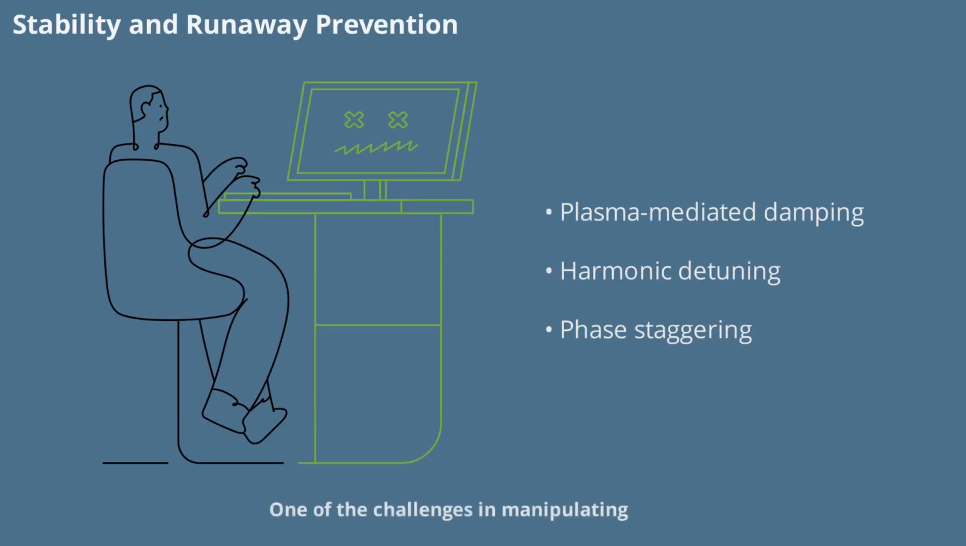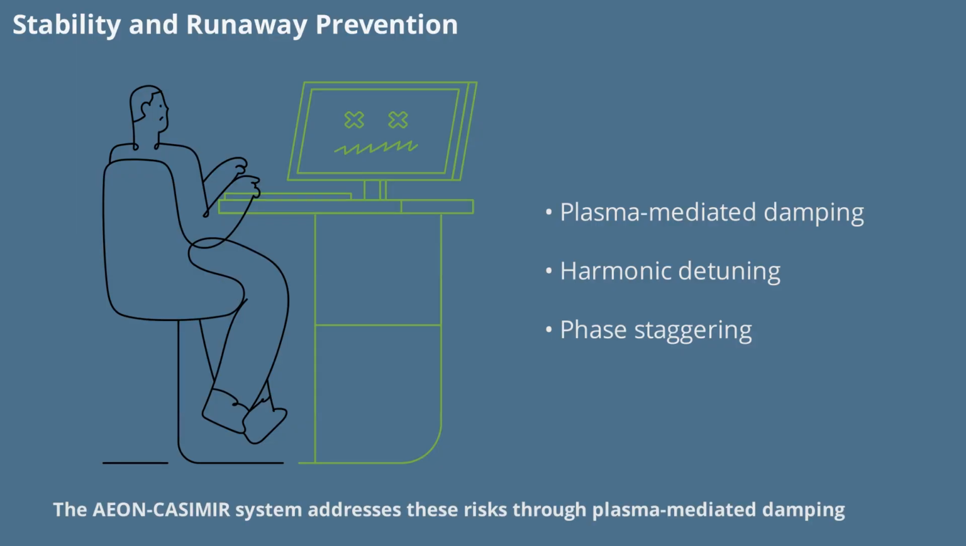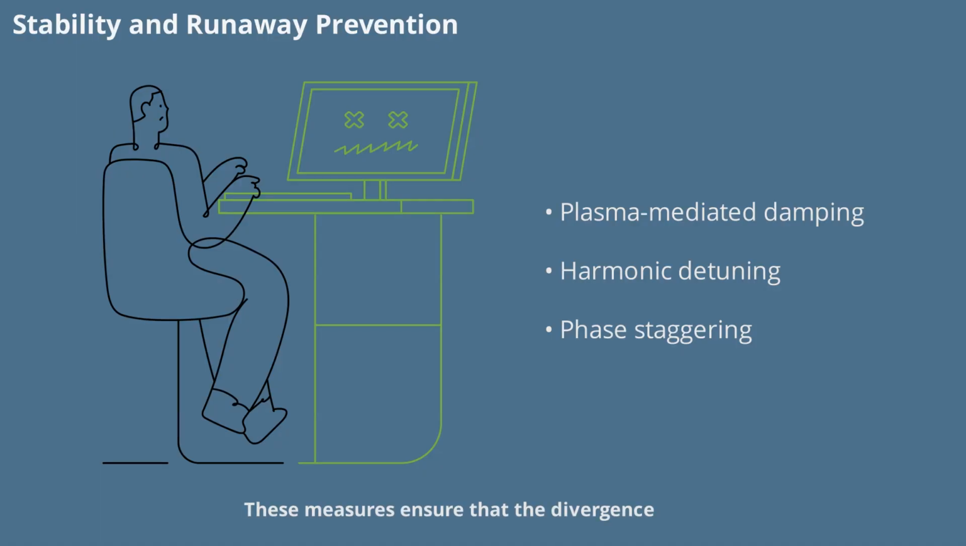One of the challenges in manipulating vacuum forces is ensuring system stability. Potential instabilities include vacuum collapse and runaway boundary attraction, both of which could be catastrophic. The AEON-CASIMIR system addresses these risks through plasma-mediated damping, harmonic detuning, and phase staggering of the cavities. These measures ensure that the divergence of the stress-energy tensor remains controlled, preventing unwanted runaway effects.